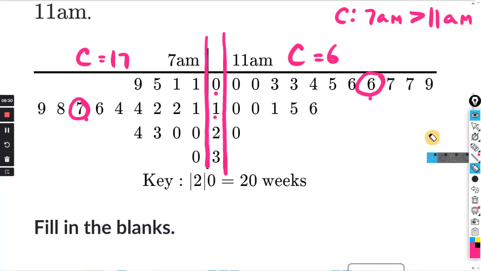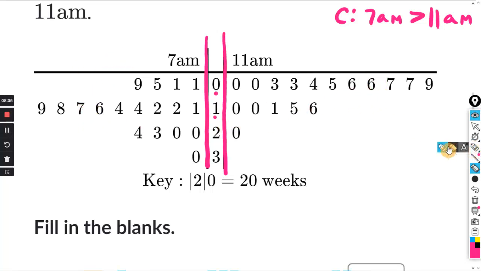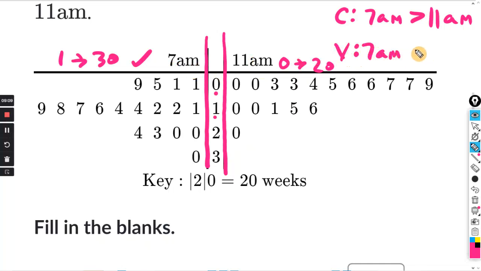Pretty simple. And then if we look at the variability, how much the data is spread out. The variability here, on this side, it starts at 0, and then it goes to 20. But on this side, it starts at 0, 1, so that's 1, and then it goes to 30. So clearly, for the variability, the 7 a.m. side varies more, okay? So for the variability, the 7 a.m. side is greater than the 11 a.m. side. It just has more variability.